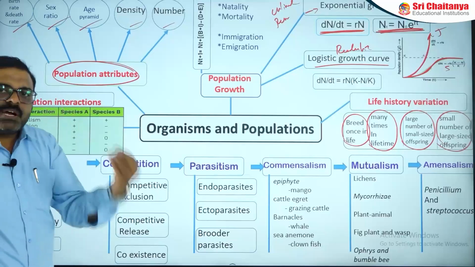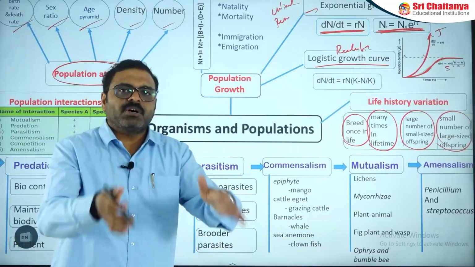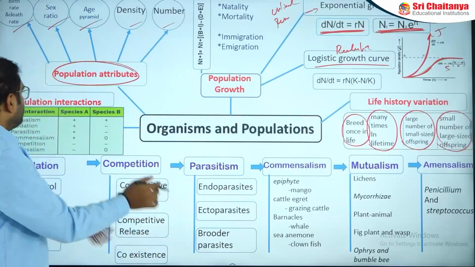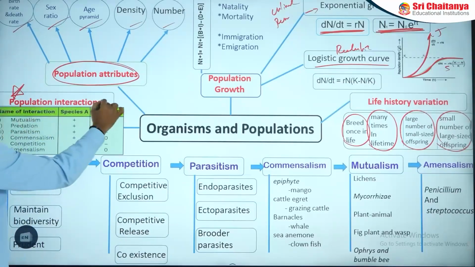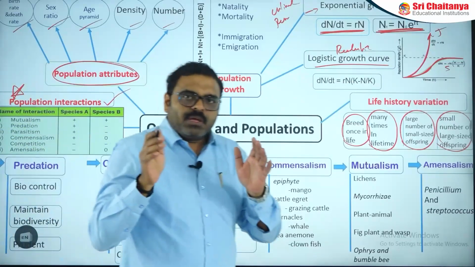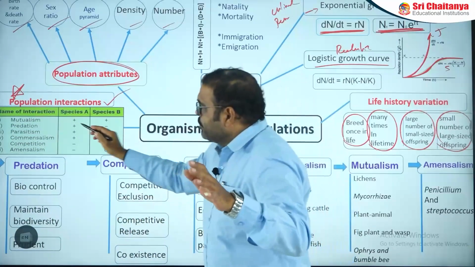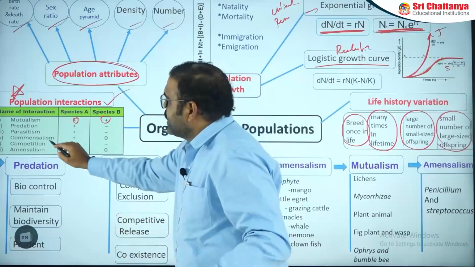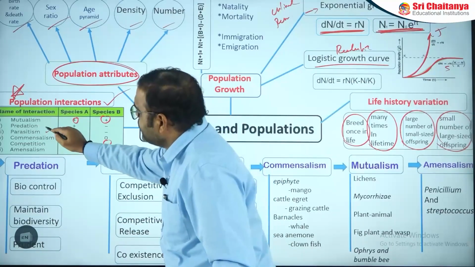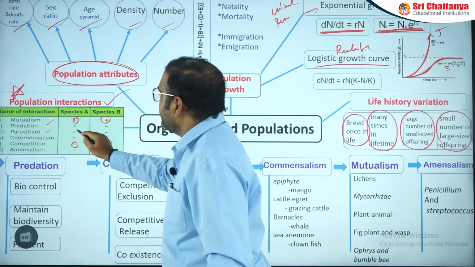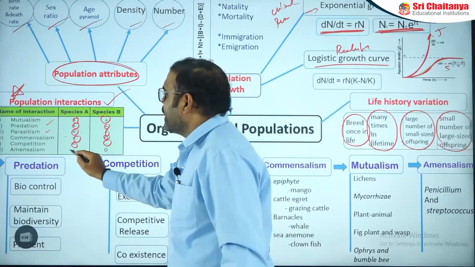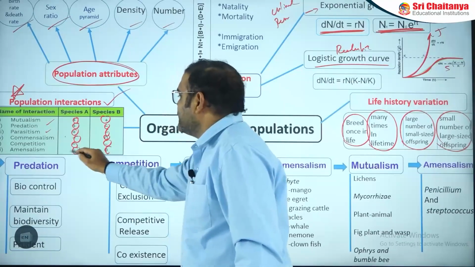Based on that we can understand whether a population can flourish in a particular area, whether they are comfortable or not. And then a very important point: population interactions. Here it is mutualism, with both plus; competition, with both minus; predation and parasitism, with one plus and one minus; commensalism, plus and 0; and amensalism, 0 and minus.